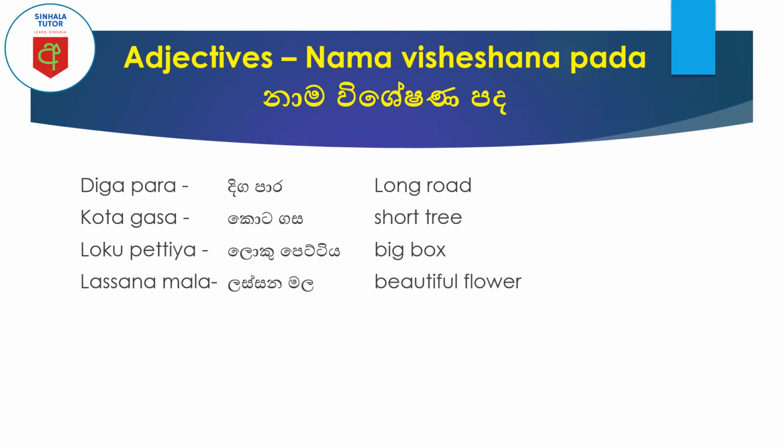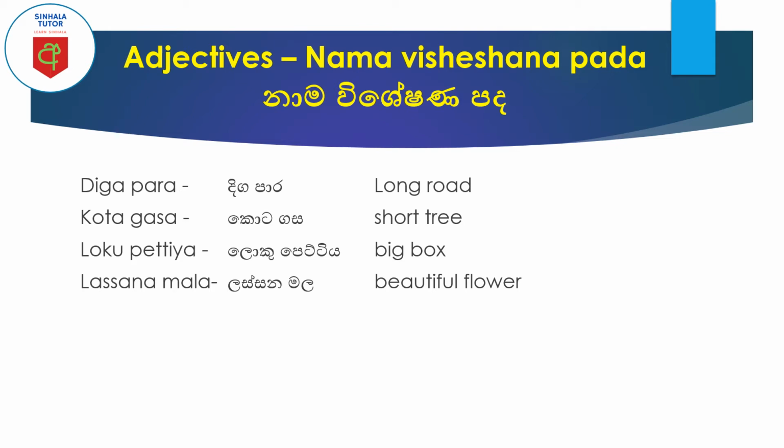Another example, kota gasa. Gasa is tree, that is the noun I have used here. Kota gasa is short tree. The word kota is the adjective, and the meaning is short.